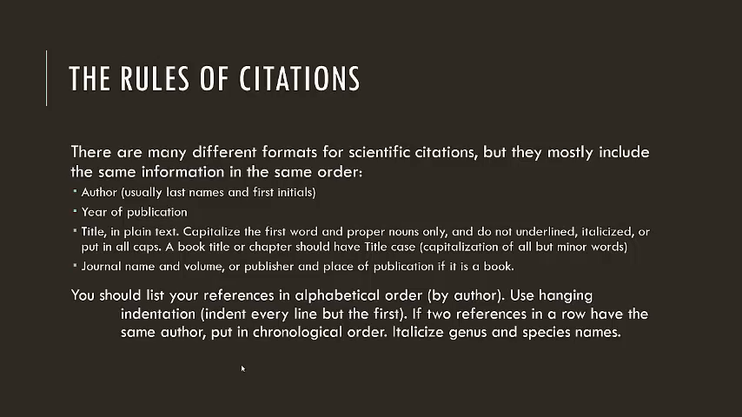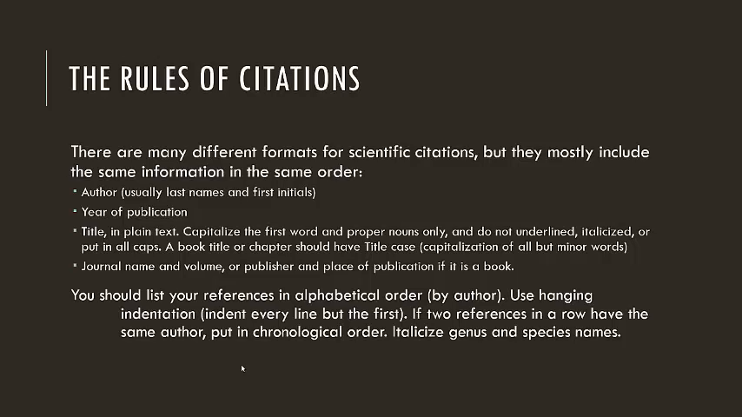For a book title or a chapter, you only need to capitalize the first word, or capitalize all but minor words. Then you're going to have the journal name, which is italicized, and the volume, which is going to be bolded, or if it's a book, the publisher and place of publication.